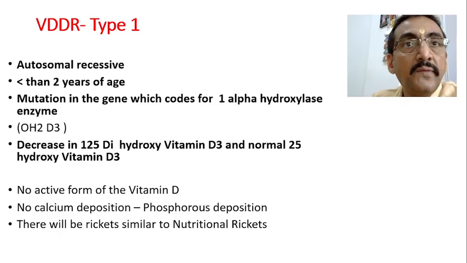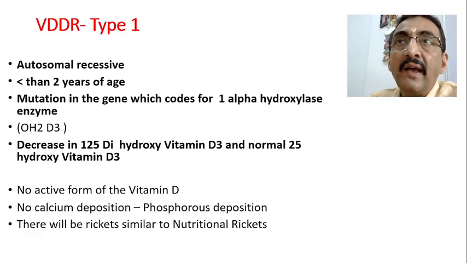It is the one which converts the storage form of vitamin D into the active form. In VDDR type 1, this enzyme is not formed properly because of the genetic mutation. As a result, there is a decrease in 1,25-dihydroxy vitamin D3 and normal 25-hydroxy vitamin D3.